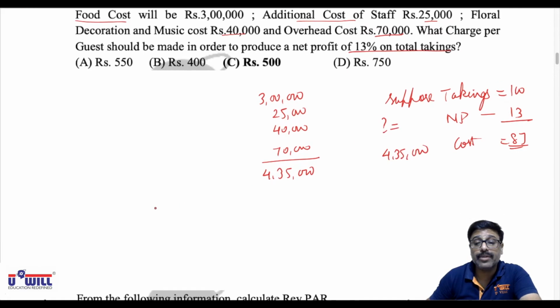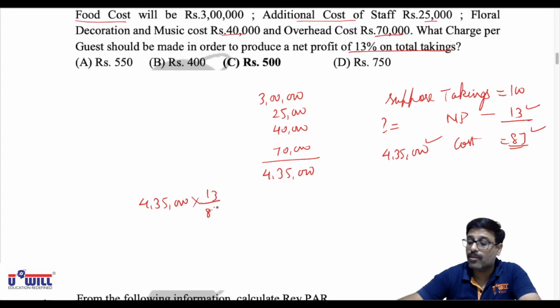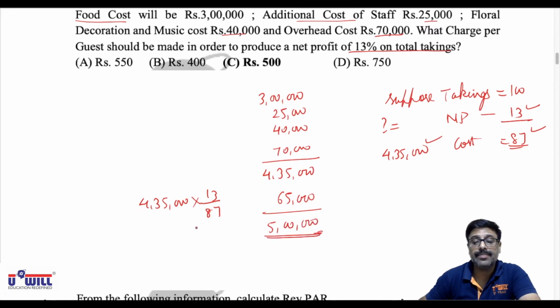So how would you find the profit? 4,35,000 into 13 divided by 87. Do it everyone. So that comes to 65,000. Now if you add that profit of 65,000, then 5 lakhs would be your total takings.